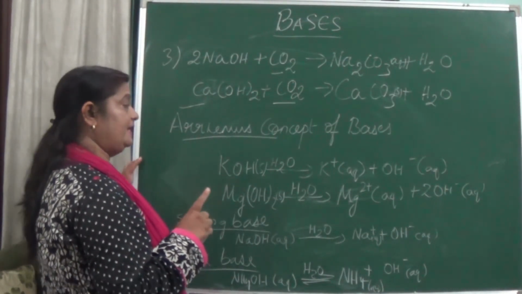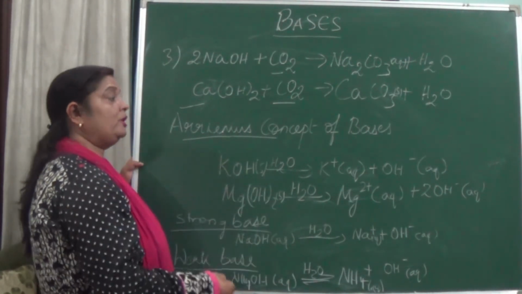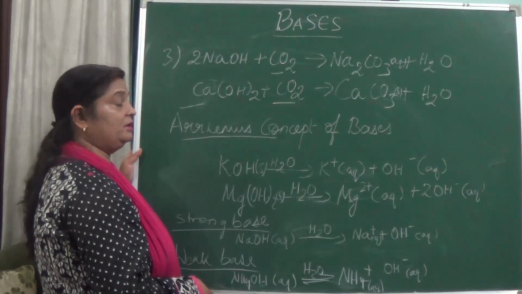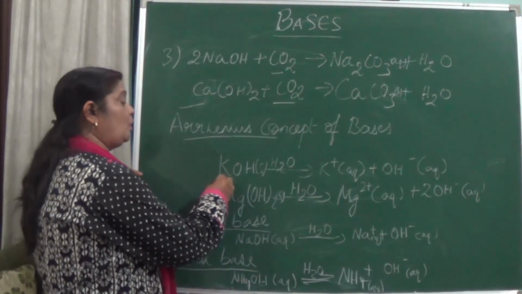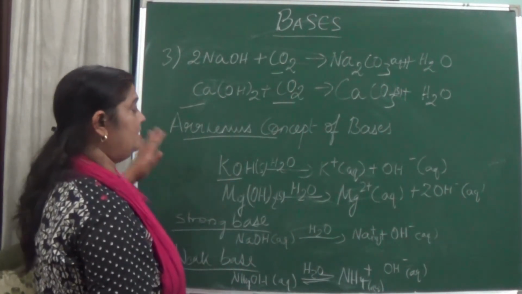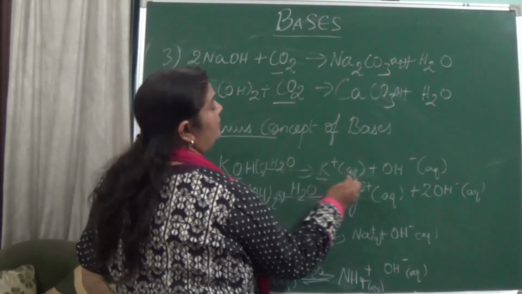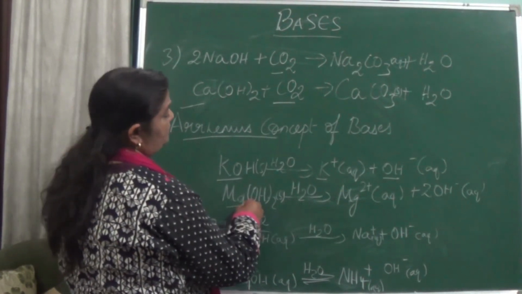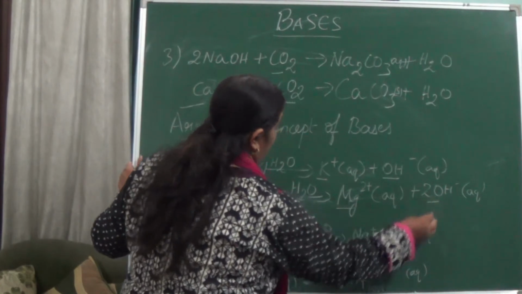He said that when these substances are dissolved in water, they dissociate into hydroxide ions. Like potassium hydroxide, when dissolved in water, breaks up into potassium ion and hydroxide ions. Magnesium hydroxide also gives magnesium ions and hydroxide ions.